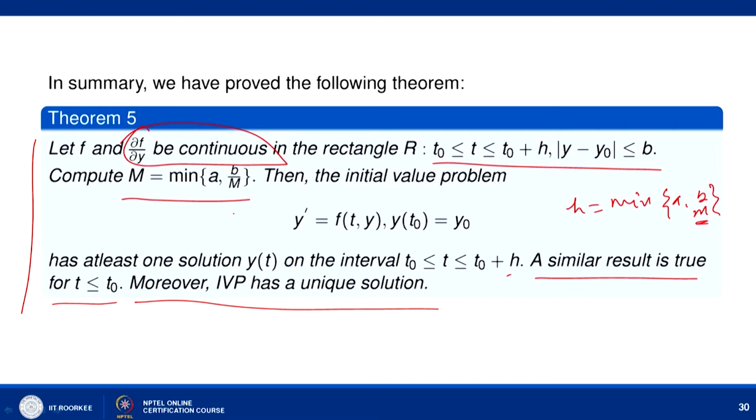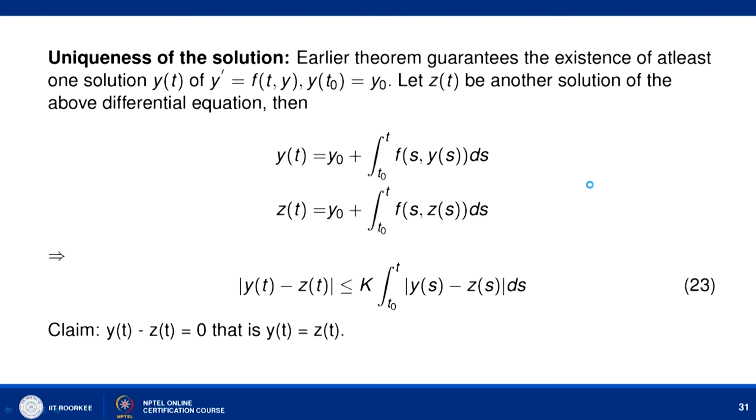So, we can say that if f is continuous and satisfies the Lipschitz condition, then it has a solution in the interval t naught to t naught plus h, where h is the minimum of a, b by m. Now, let us prove the uniqueness of the solution.